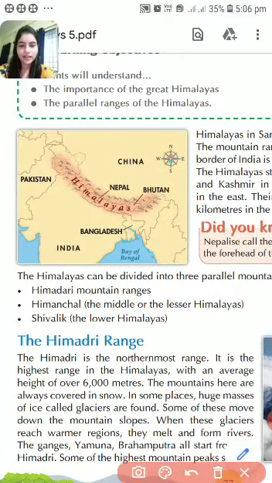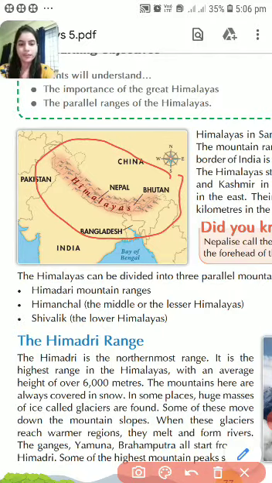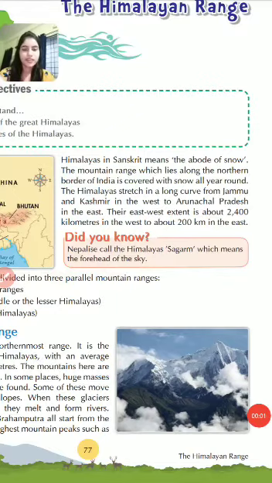Children, as you can see in the picture, here is the map of our country, India, and here is located the Himalayas mountain. The Himalayas mountain is located in the north or northeast part of India. Children, the Himalayas are the highest mountain range in the world, and as it lies along the northern border of India, it is covered with snow throughout the year.